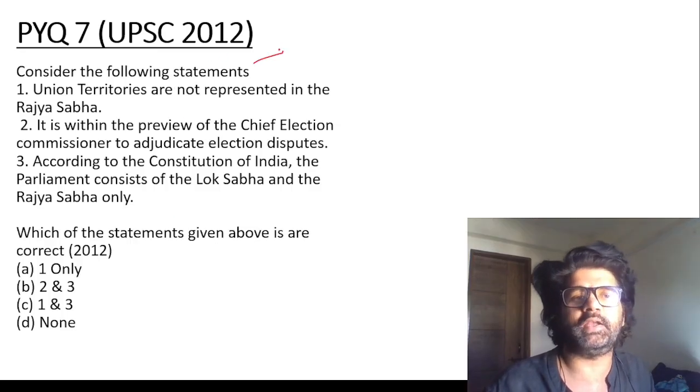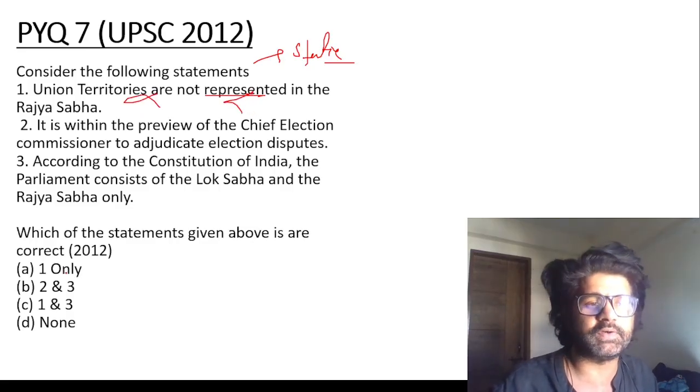Now let's solve some static questions. Here you have to use your static based knowledge. Union territories are represented. Delhi, Puducherry and all, they are represented. So the first is wrong. You're left with B and D.